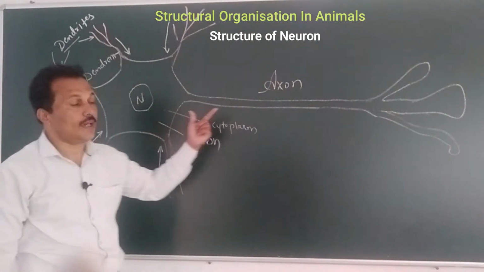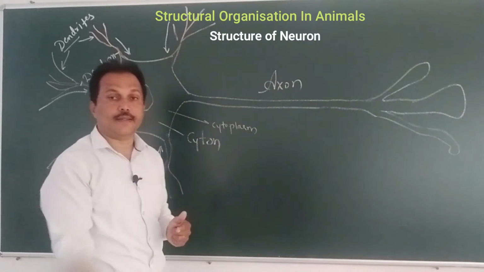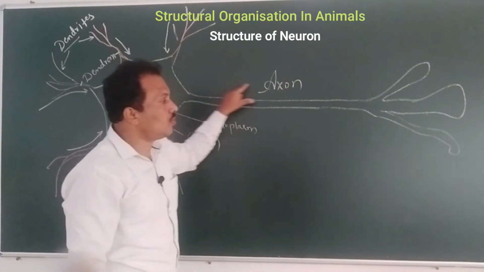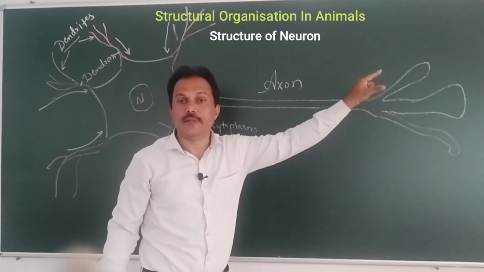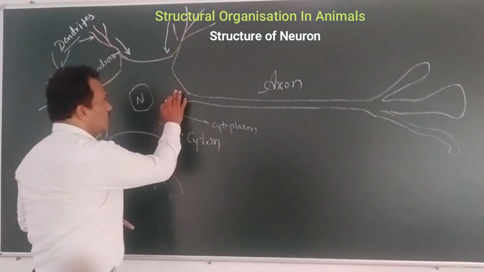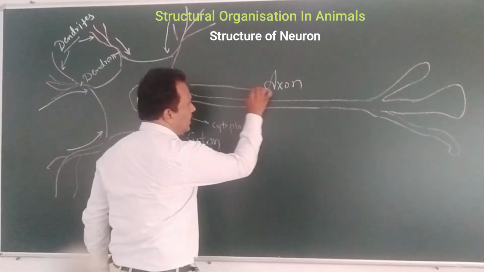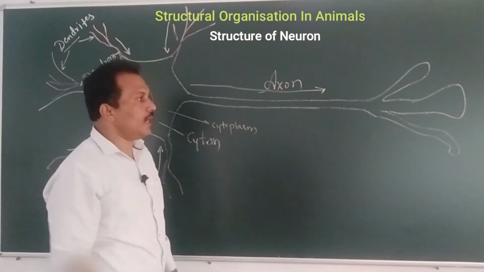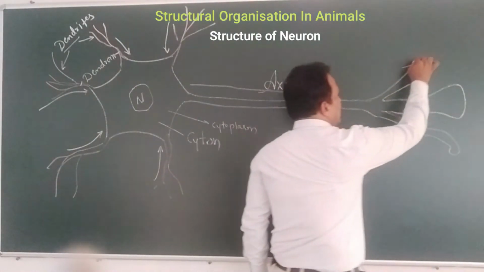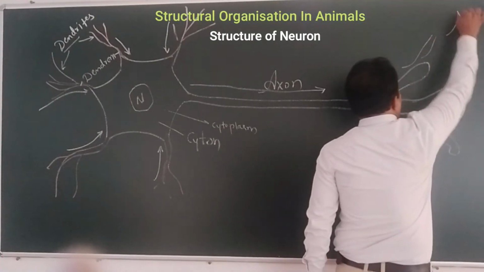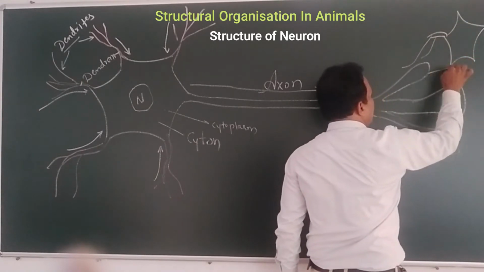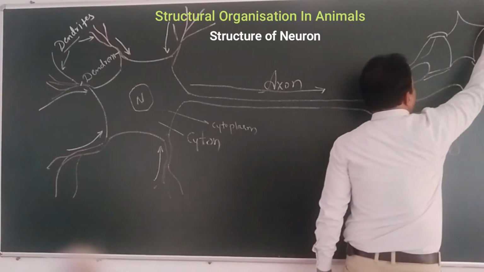What is the function of the axon? It will carry the impulses from the cyton towards the brain. This is the cyton. From this part it will carry the impulses in this direction. Again here there may be the dendrites of some other neuron.